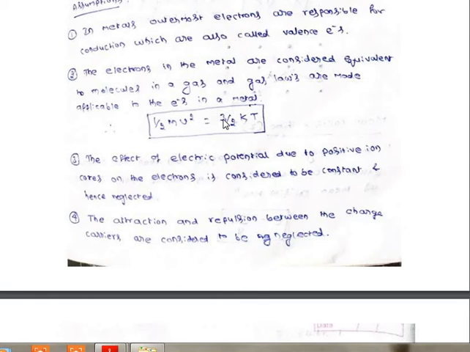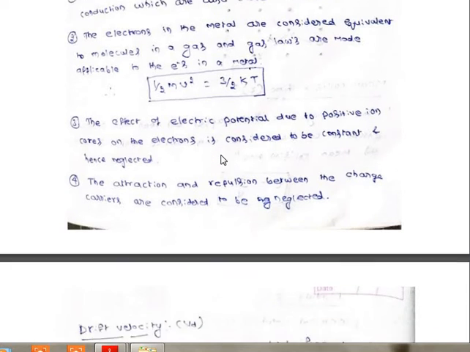This is from the kinetic theory of gases. So each gas molecule contains this much kinetic energy, where k represents the Boltzmann constant and T is the temperature. So kinetic energy is equal to 3 by 2 kT.